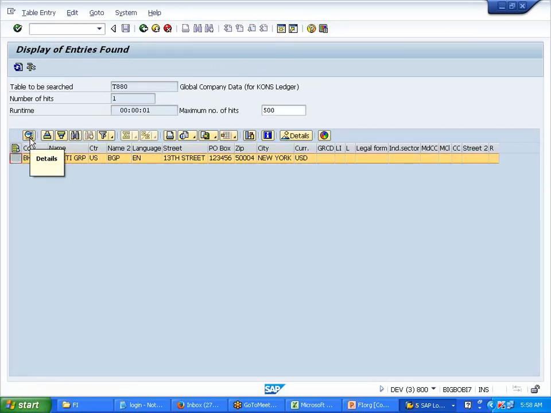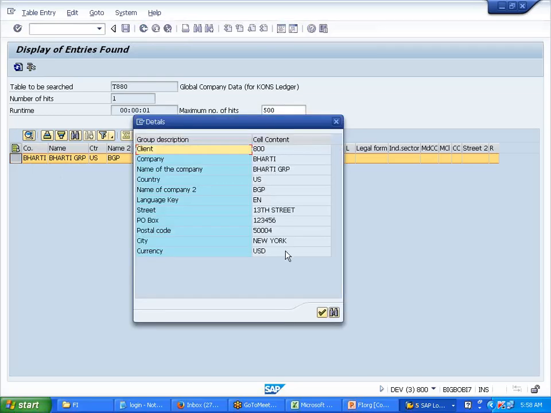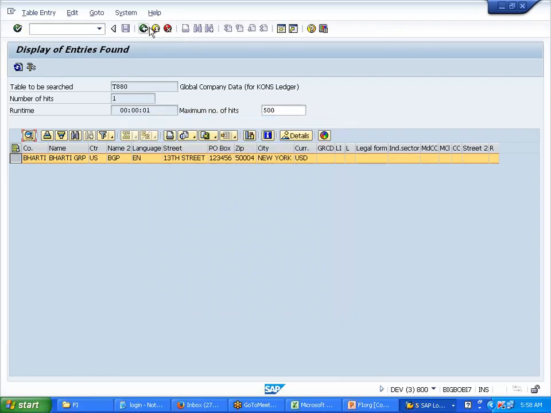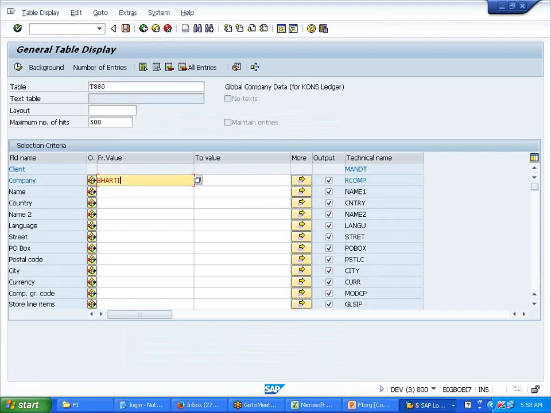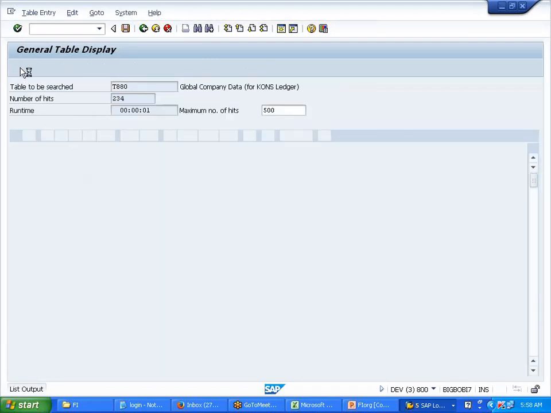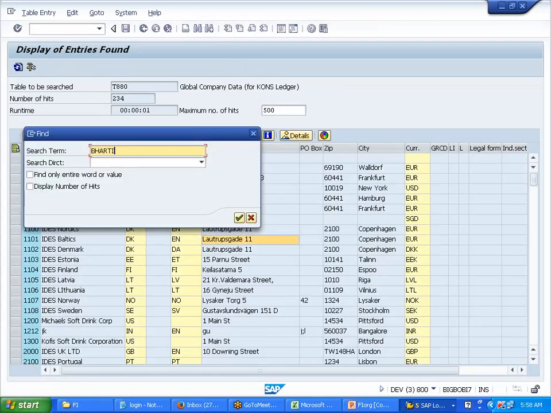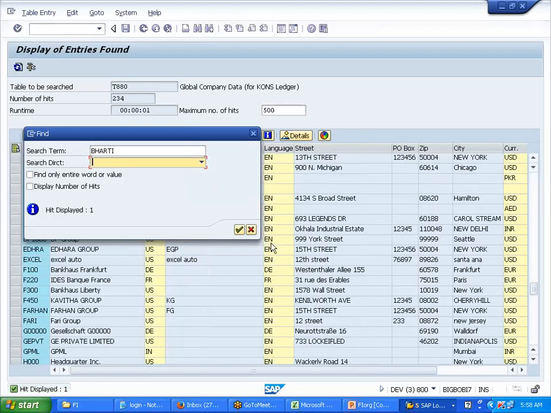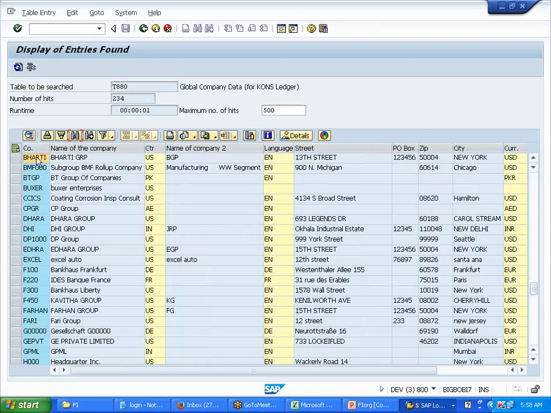You will get the details. Select this, click on this magnifying icon, all the details are here. If you don't know the name of that company, remove this, execute it. This is a find button this way. Select the same thing.